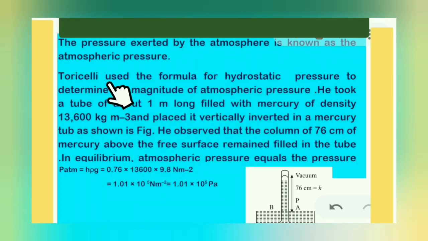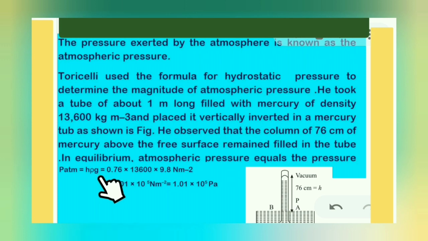We used the formula for hydrostatic pressure to determine the magnitude of atmospheric pressure. From this experiment, he saw that the atmospheric pressure is equal to the pressure exerted by a mercury column of height 76 centimeter. So, he used the formula P = hρg. h he took as 76 centimeter. ρ is equal to 13.6 × 10^3, that is the density of mercury. g is 9.8 meter per second square, acceleration due to gravity.